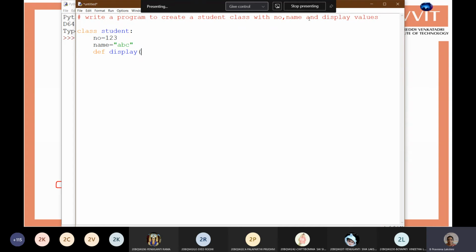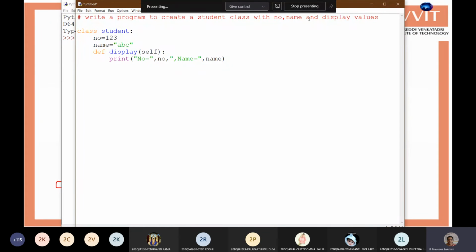There must be one parameter, self, colon, to display this number and name in the function. Number equals, number variable value, comma, name equals, name variable value. We are just displaying those values.